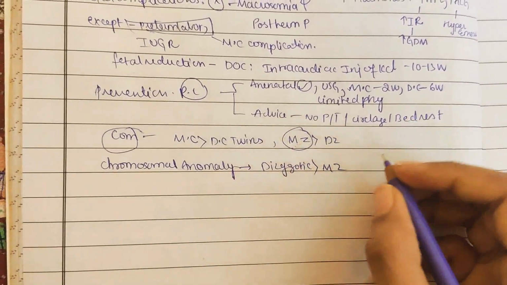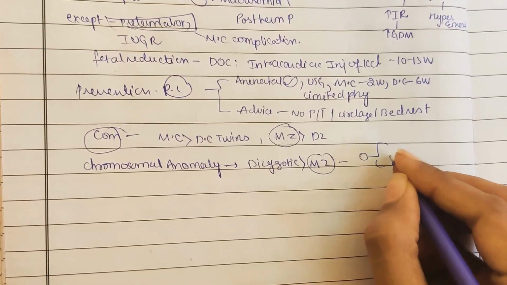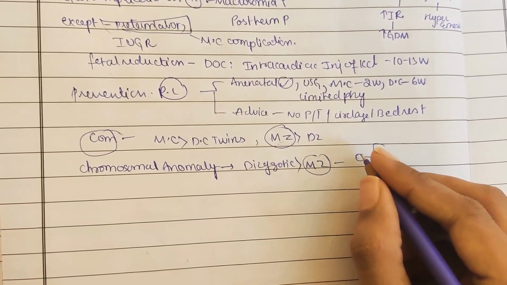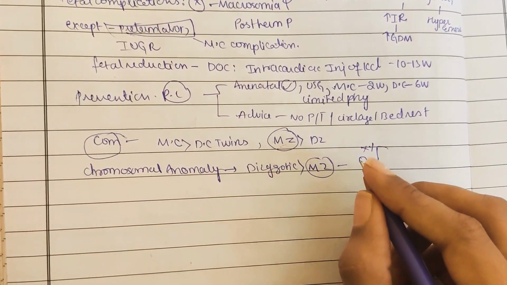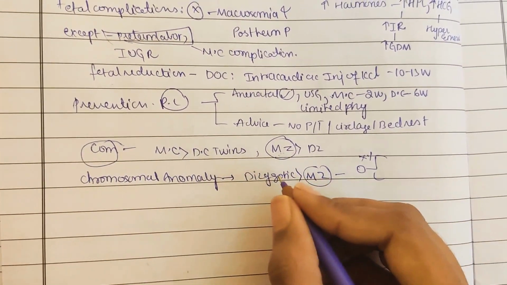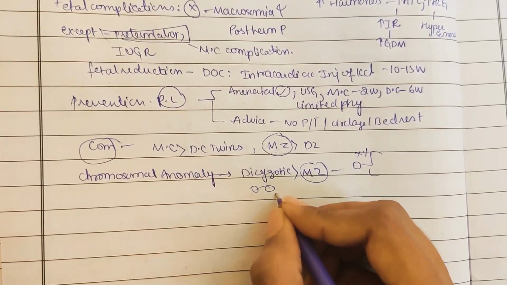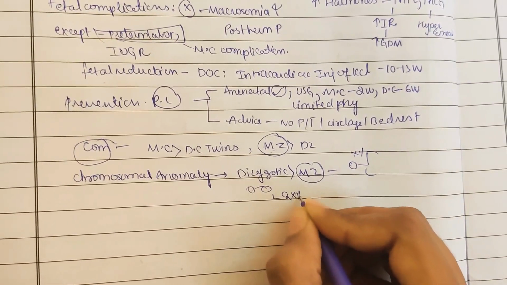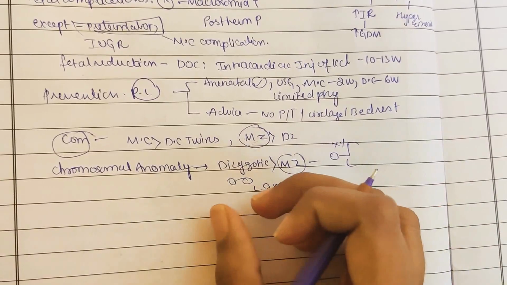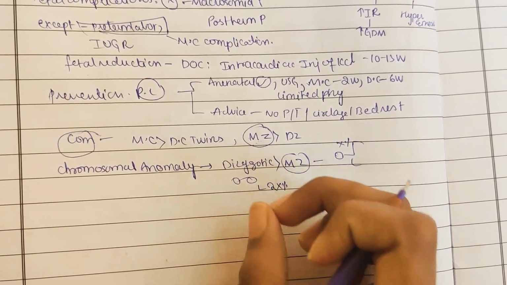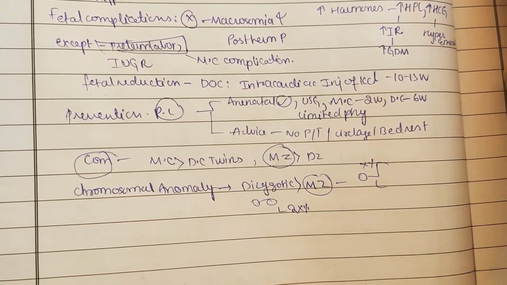Okay, so let us see first what there is in monozygotic. In monozygotic, one zygote will divide into two, right? So the risk of chromosomal anomaly is X%. Whereas in dizygotic there are two zygotes already, so the risk of chromosomal anomaly is 2X%. That you need to understand. Here in monozygotic, only a single one will divide, but here two zygotes are forming already. So two zygotes means there is 2X% of problem, so there is a higher problem in dizygotic.